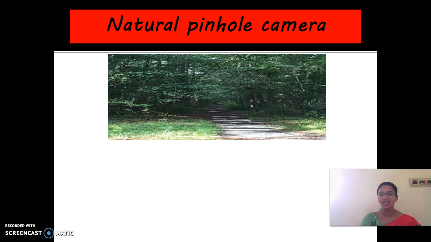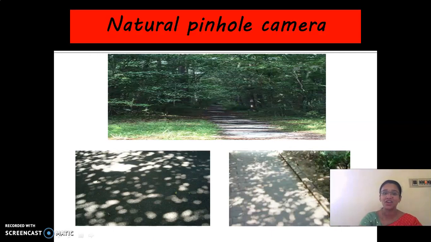Look here. When we walk into a dark forest or a place which is covered with trees, we are able to see small holes. So the light which passes through the holes. Have you seen this or not? It is a green dark region. The light rays which enter this region, so this is a natural pinhole camera. The light reaches here, you are able to see it here, right? This is a natural pinhole camera.